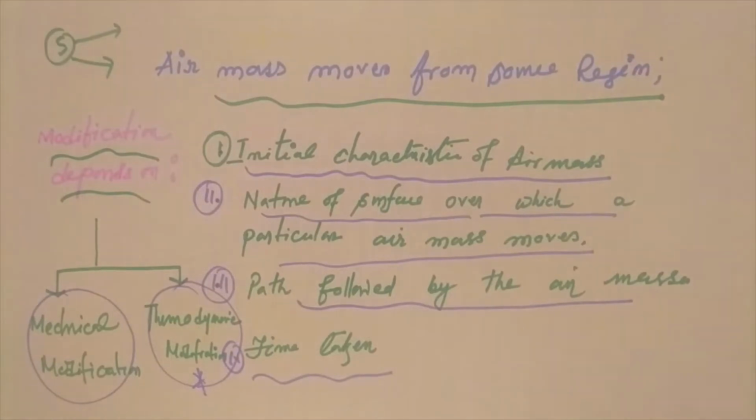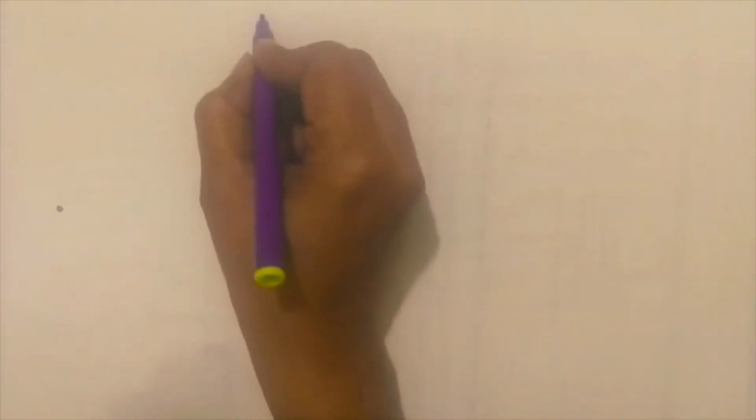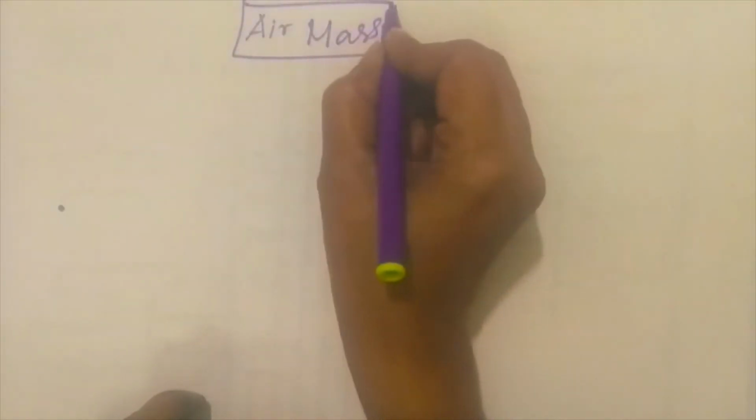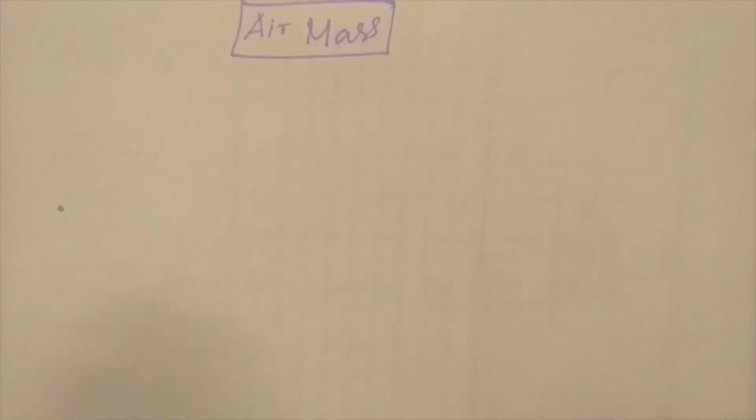Now we can classify the air masses. Suppose an air mass may develop from the continent or ocean, and it may also develop from the pole or in the tropical region.